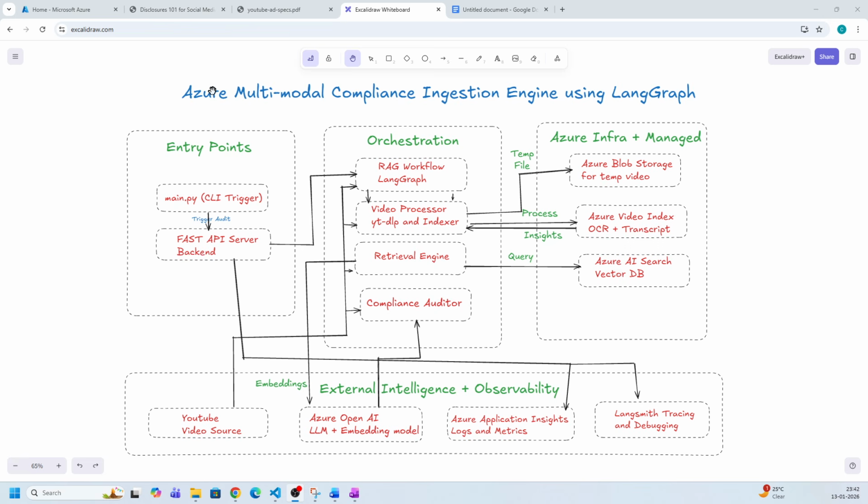If you look at the project, the name is Azure Multi-Modal Compliance Ingestion Engine using LangGraph. That's a big name. And if you look at the architecture for starters, the architecture might look a bit intimidating, right? Because obviously, this is one of the best quality projects that you can have on your portfolio. And this also demonstrates that you, as an engineer, let's say when you are trying to interview for the role of a data scientist or an AI engineer, it demonstrates that you have really good quality skills.